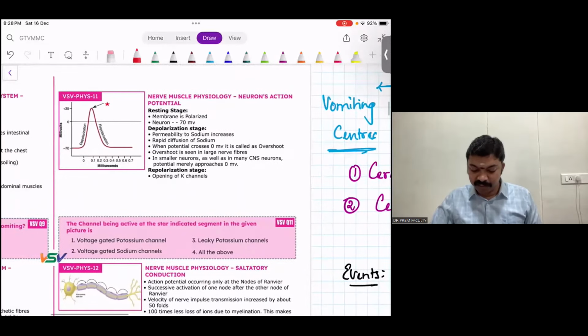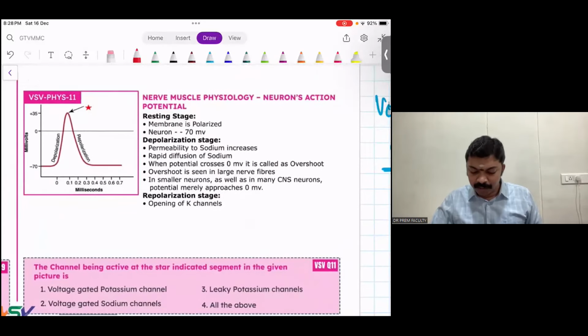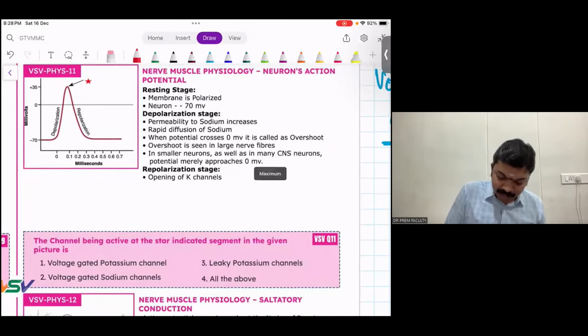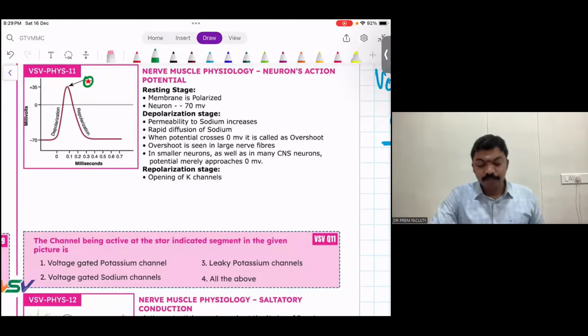Let's take up the very first question. Normal neurons action potential, right? Now, the question goes like this. The channel being active at the star indicated segment in the given picture. Now, this picture gives you the idea here. The star is here, guys, isn't it? Which means the peak of depolarization and repolarization just begins, right?